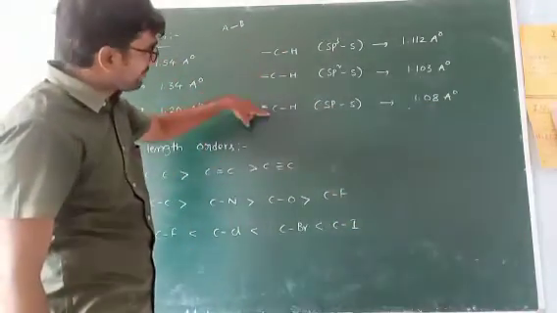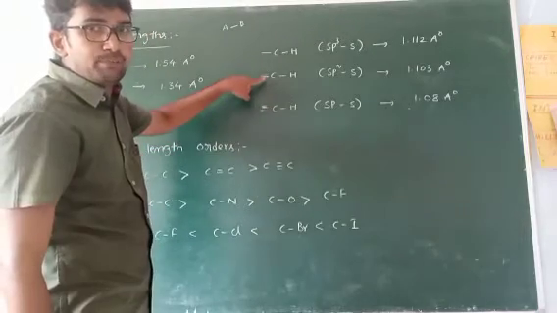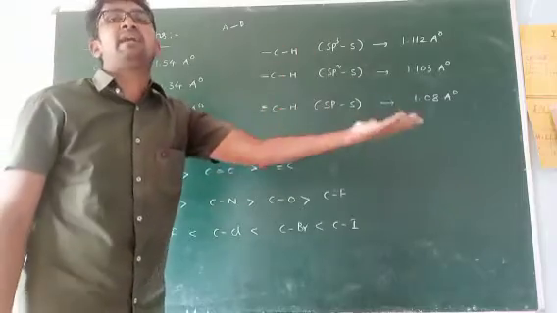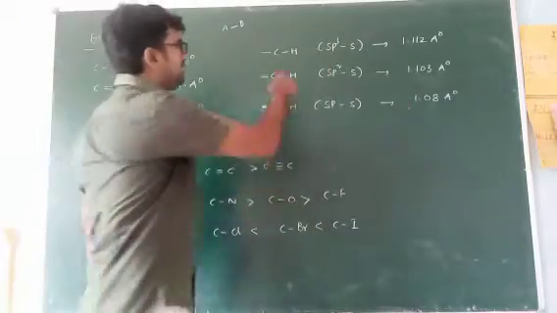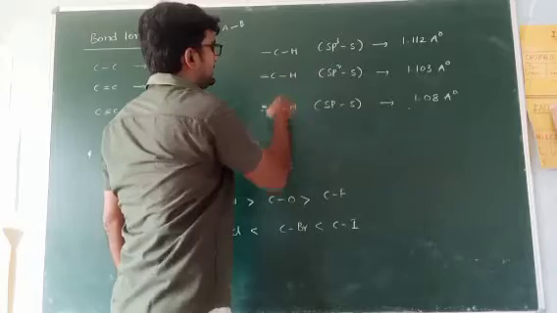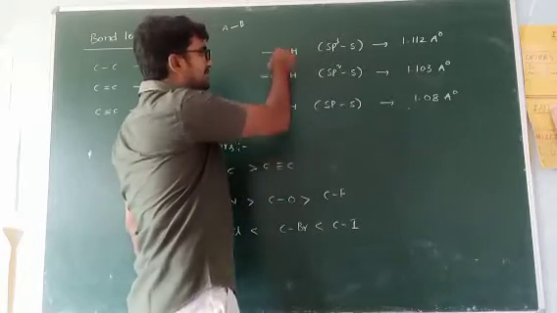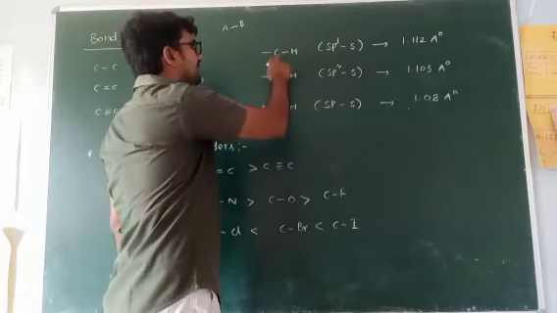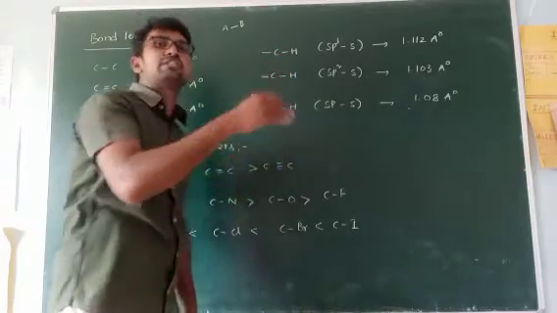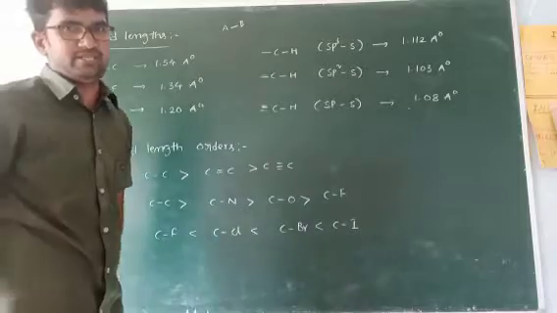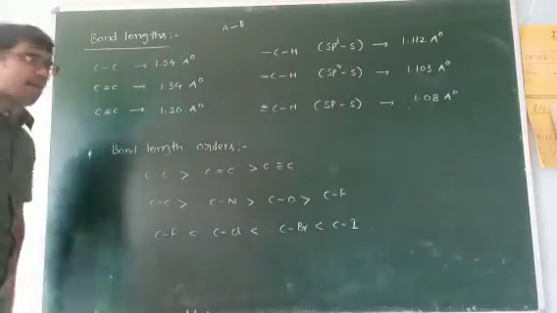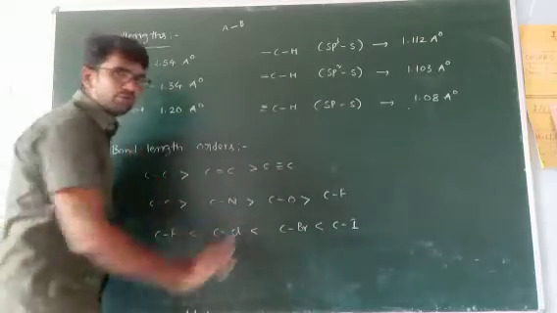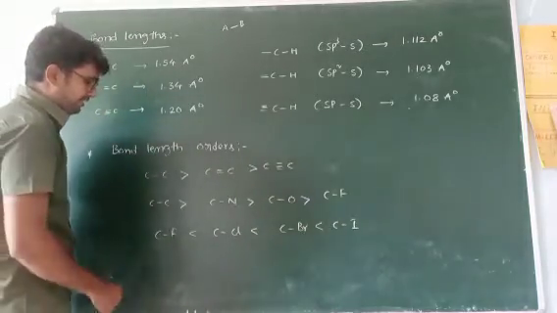Even the double, triple and single bonds affect the single bonds of the other atoms also. Actually these three are CH bond lengths, but they are not similar because these three carbons undergo different hybridizations. Now the bond lengths are in this order: single bond, double bond, triple bond. We know that bond length order.